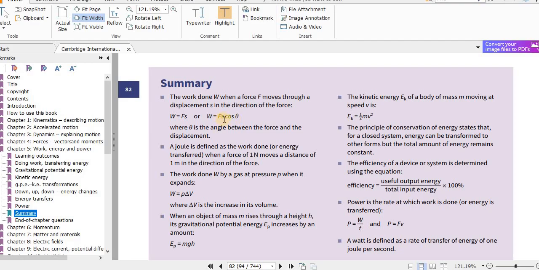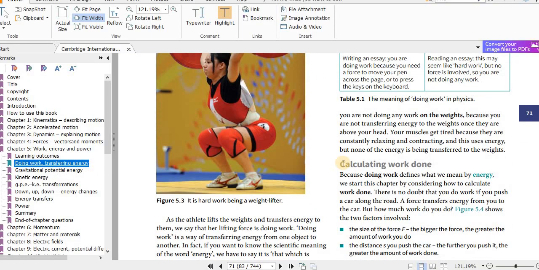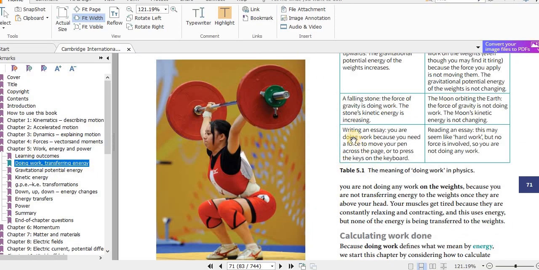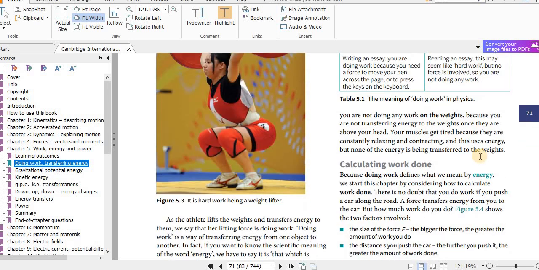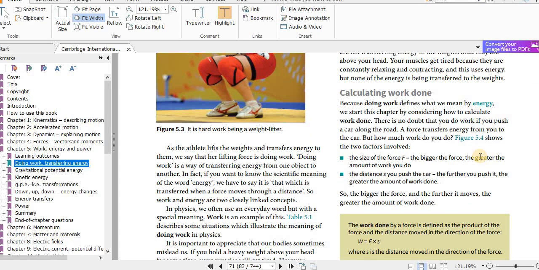If the angle between them is 0, that means both are in the same direction, so cosine 0 is 1. Then writing an essay, you are doing work because you need a force to move your pen across the page or to press the keys on the keyboard. Reading an essay may seem like hard work, but no force is involved, so you are not doing any work. I think that is easy to understand.